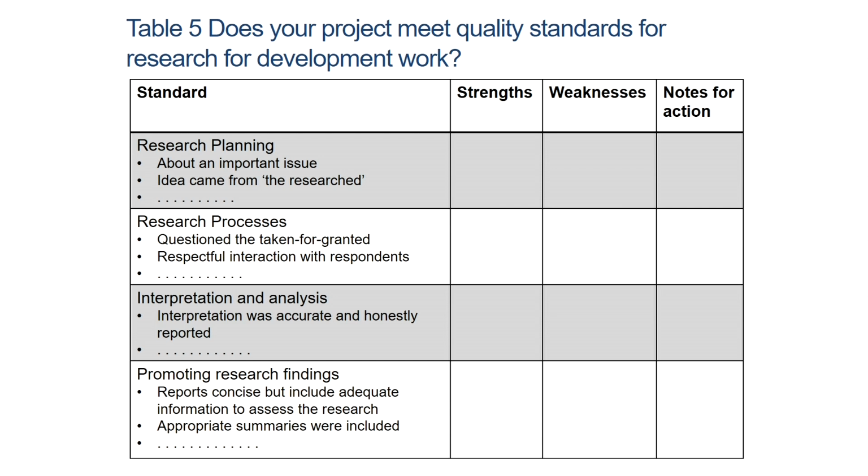So, the standards are research planning about an important issue where the idea came from, research processes, interpretation and analysis, promoting research findings, looking up the strengths and weaknesses, and notes for action. So, with regard to research planning, some of the things that you want to keep in mind as far as standards are concerned is whether the research is about an important issue, what is needed to be done, whether the idea came from the research.